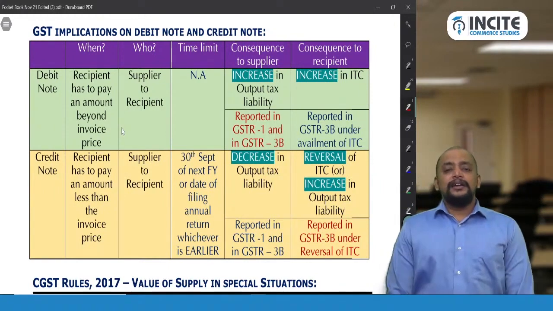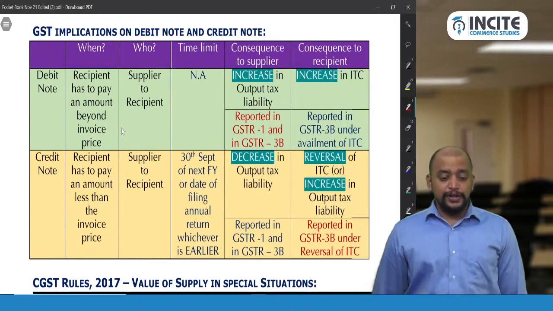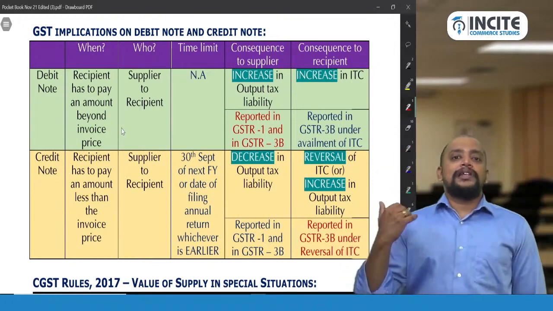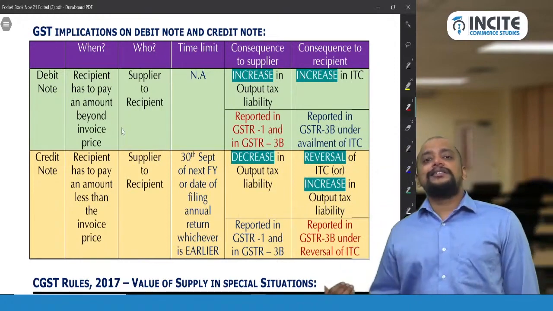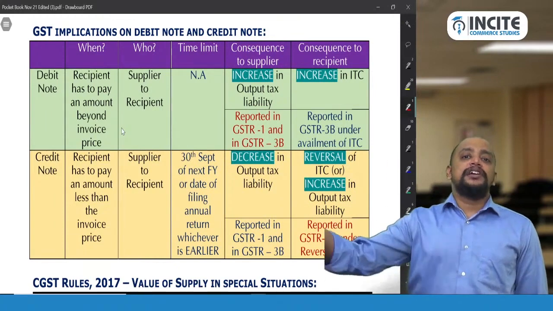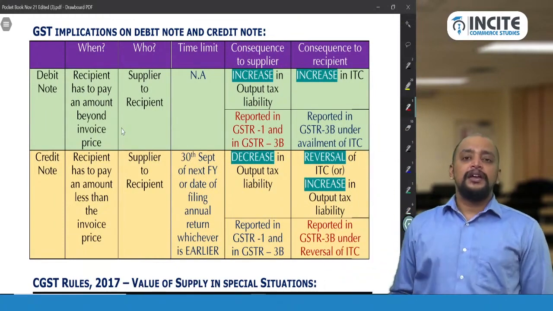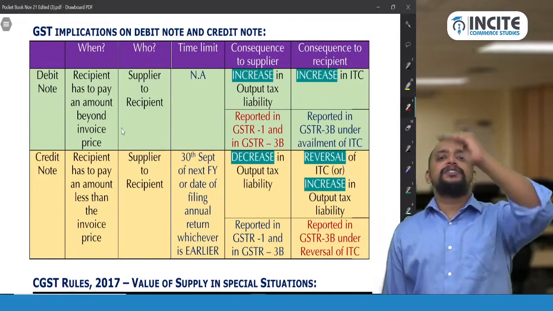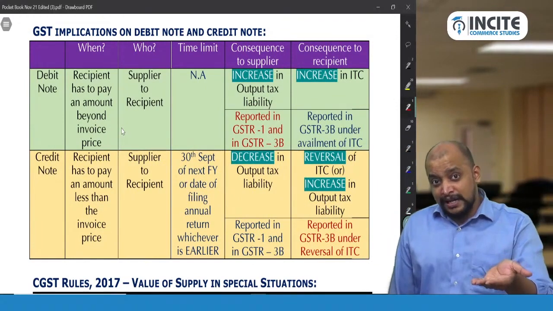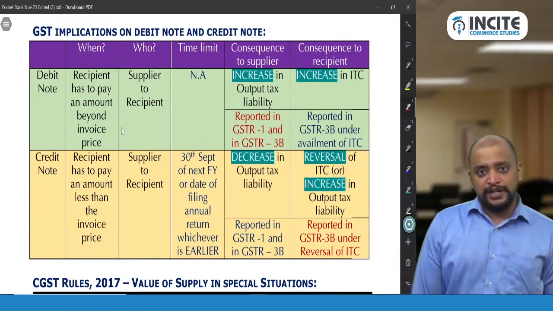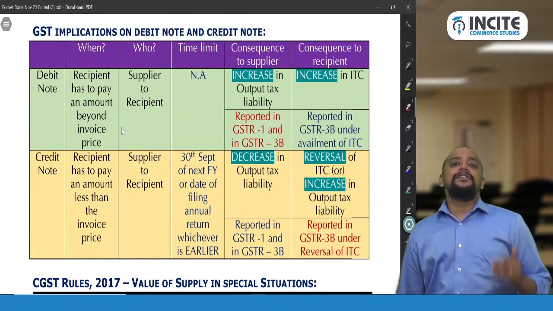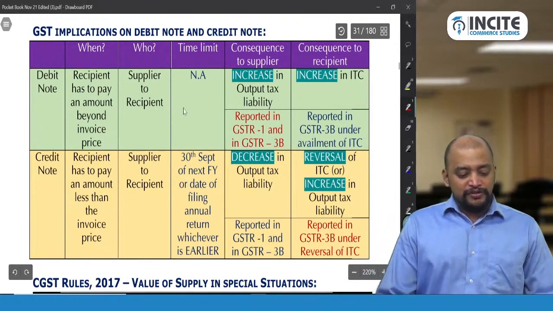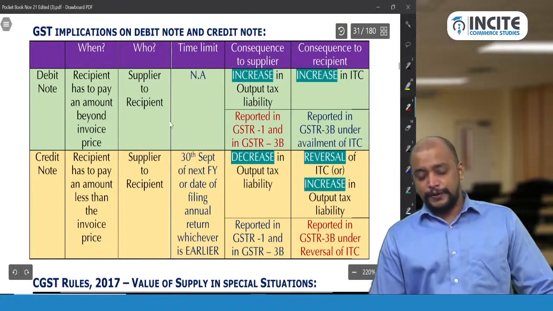Simple. Then what will happen because of credit note to the supplier? Supplier's liability will decrease and they need to report that in GSTR 1 and in GSTR 3B, whatever is the liability net of credit note liability, they will take in 3B and they will pay. Whereas what will happen to the recipient? Recipient's ITC balance will come down. If there is no sufficient balance in ITC, the liability will increase to the recipient. What should the recipient do? Simply reverse the ITC in the GSTR 3B. So this is the treatment to be followed in case of debit note and credit note.